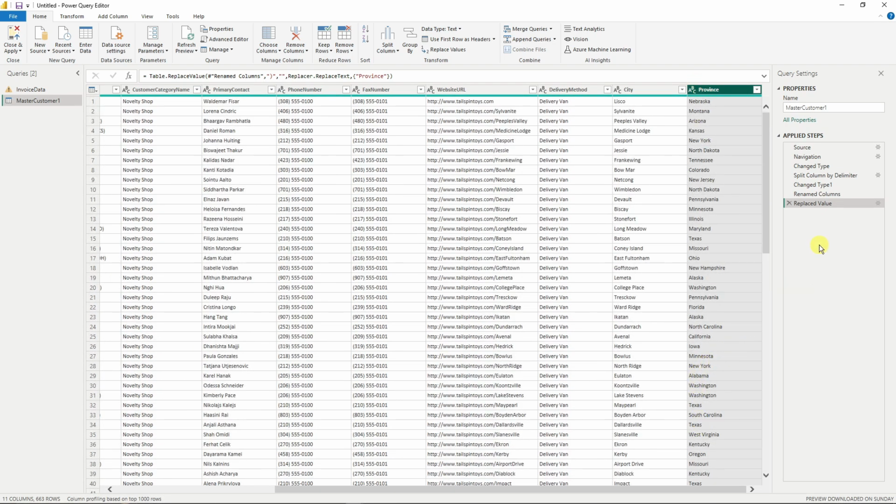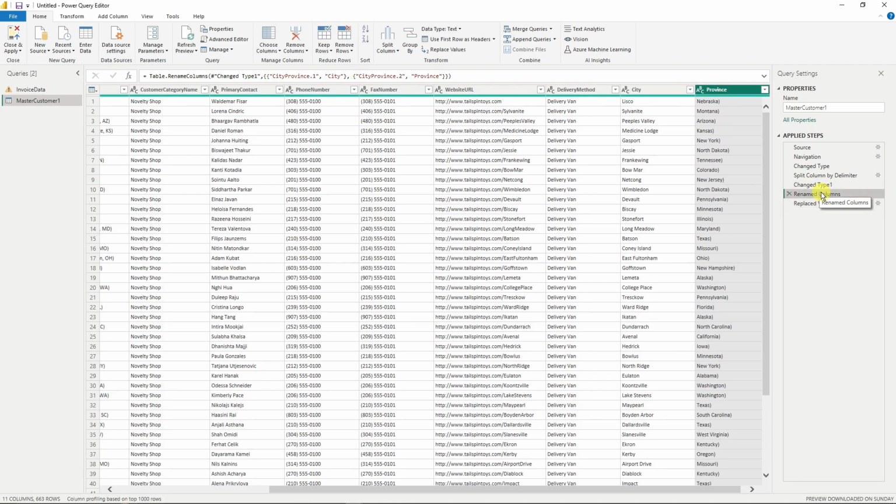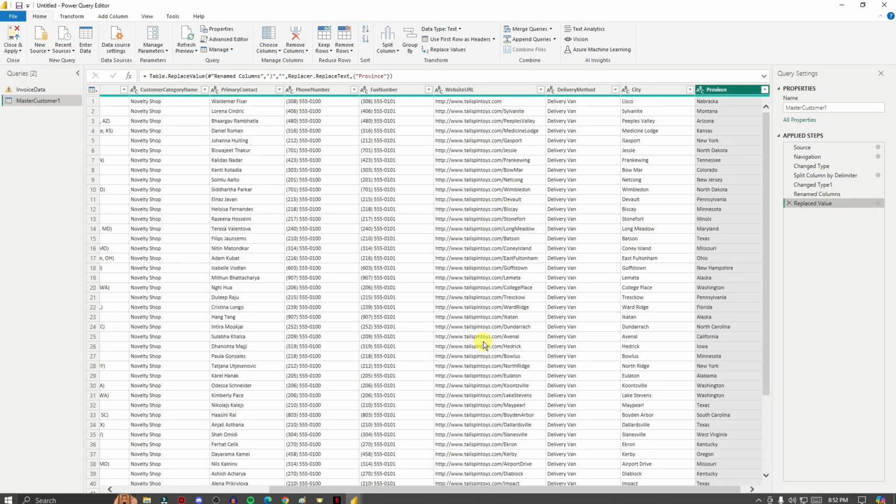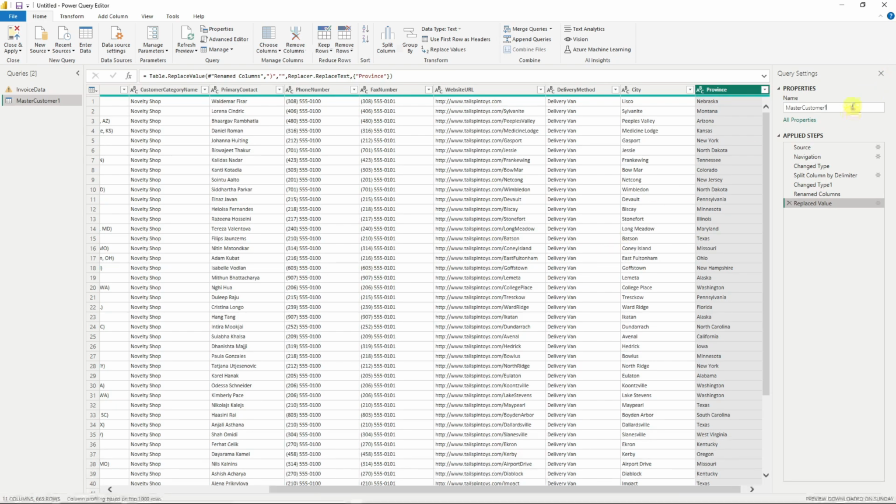Now you'll notice everything I do here adds up. Going back, these are the previews, and right now, this is real time. A good thing to take note of is if you want to undo or redo, there is no Control Z here. You can simply go here and remove the previous step. So this is going to be your present. Alright? Perfect. Next up, I'm going to name this one Master Customer 1. Perfect.